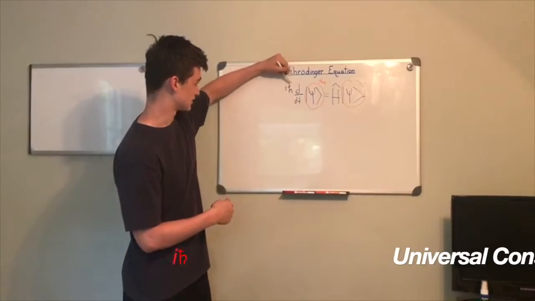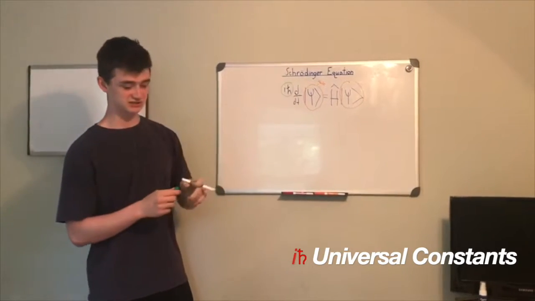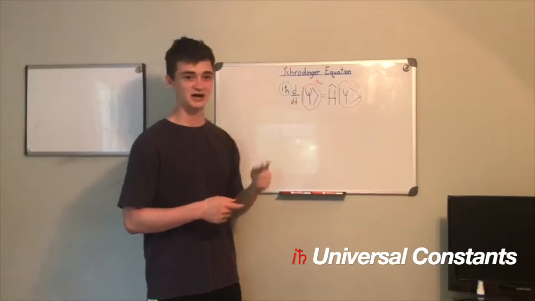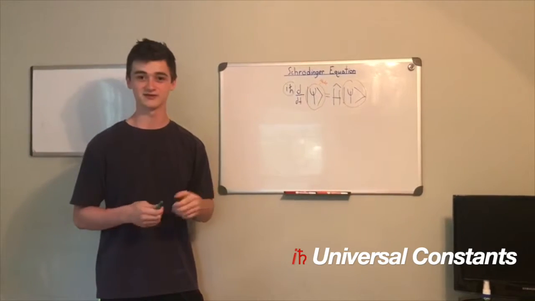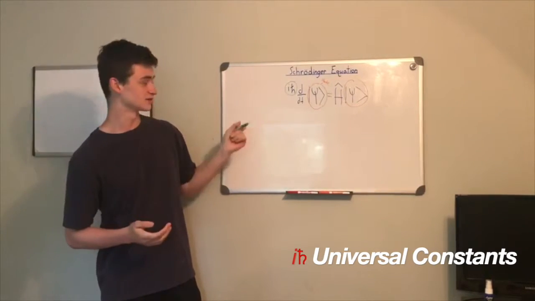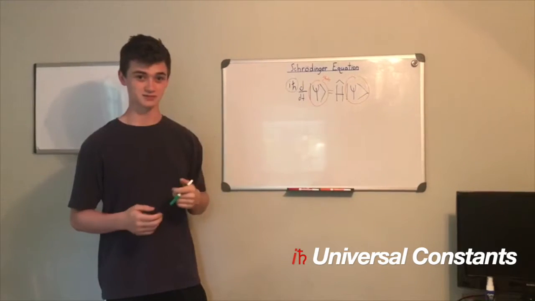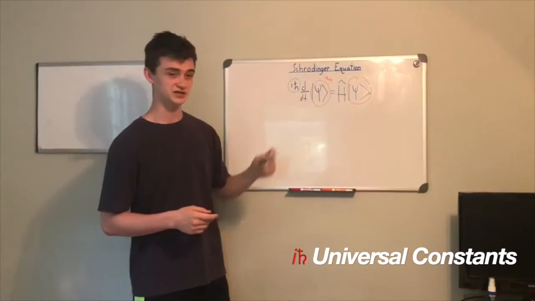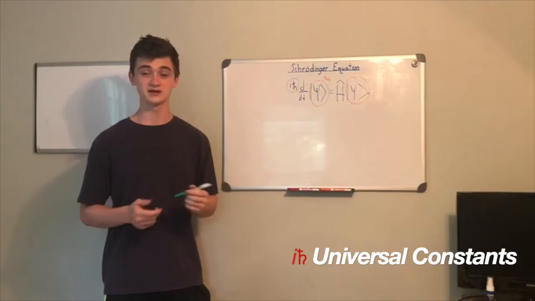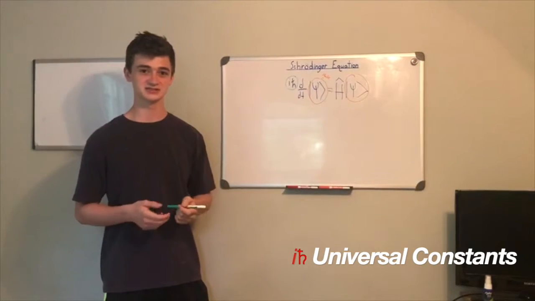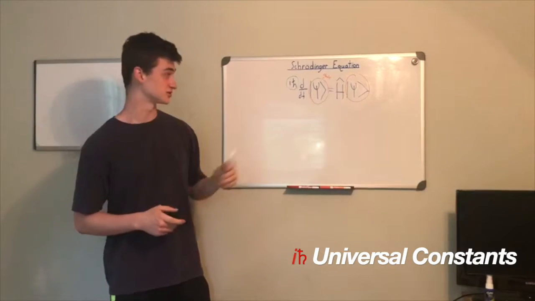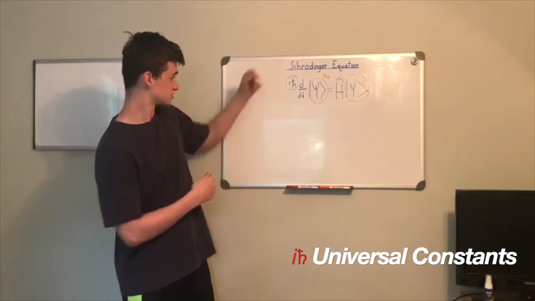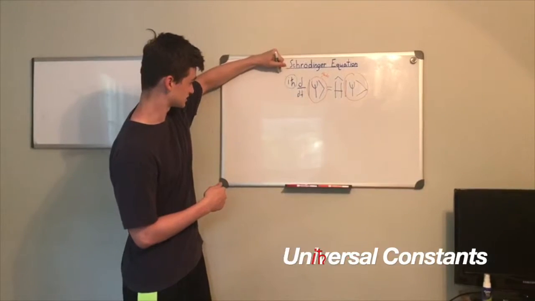So next we'll move on here. These are our universal constants. This first one is i, which is the square root of -1. And this you probably learned about in Algebra 2. It's the base complex number. This is called h bar, which is one of the main fundamental constants of quantum mechanics. It's also known as Planck's constant. So these are our constants.